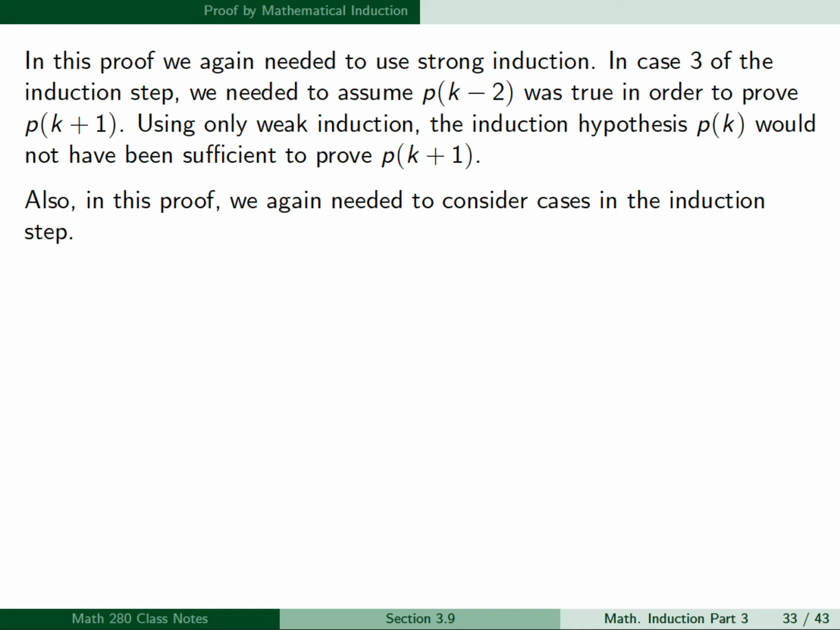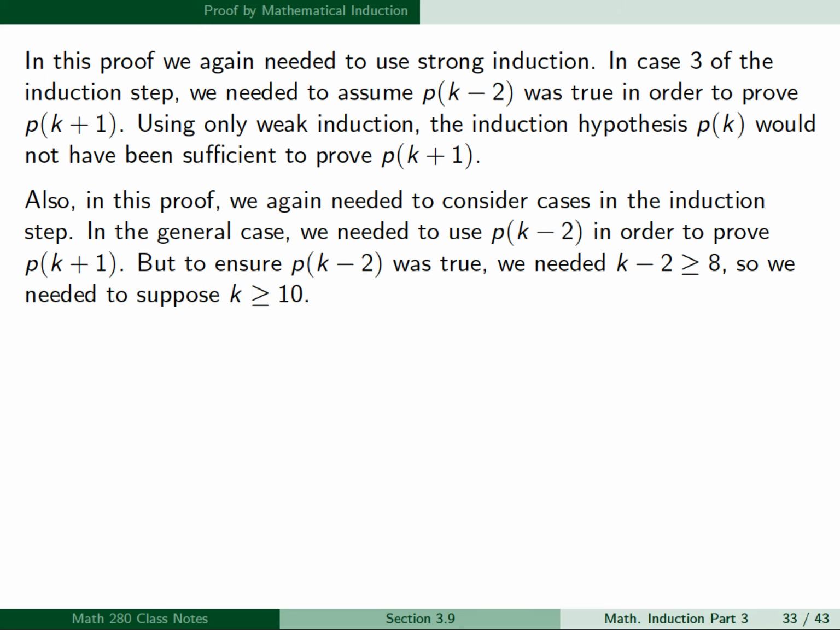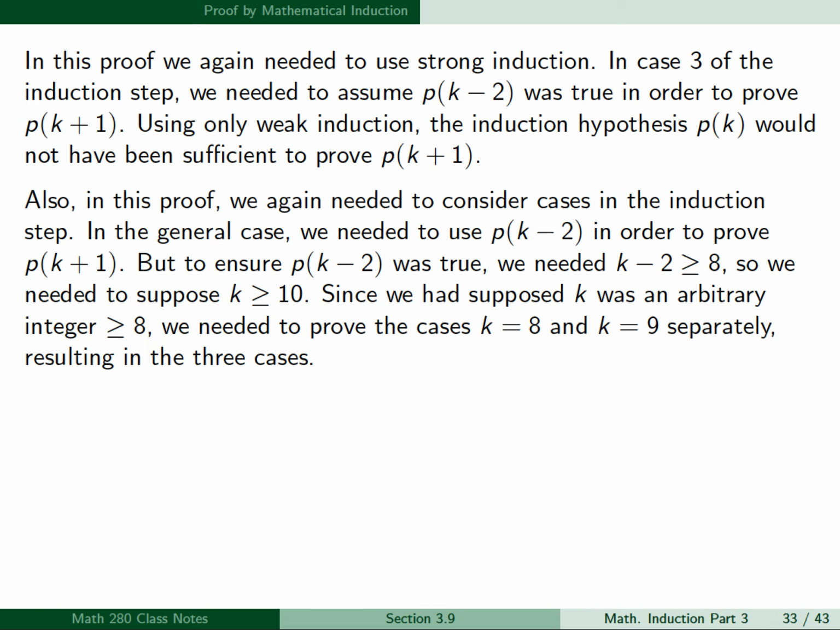Also in this proof, we again needed to consider cases in the induction step. So in the general case, in case 3, we needed to use p of k minus 2 in order to prove p of k plus 1. But to ensure that p of k minus 2 was true, we needed k minus 2 to be greater than or equal to 8. So we needed to suppose that k is greater than or equal to 10. Since we had supposed that k was an arbitrary integer greater than or equal to 8, we needed to prove the cases k equal 8 and k equal 9 separately, so this resulted in the 3 cases.